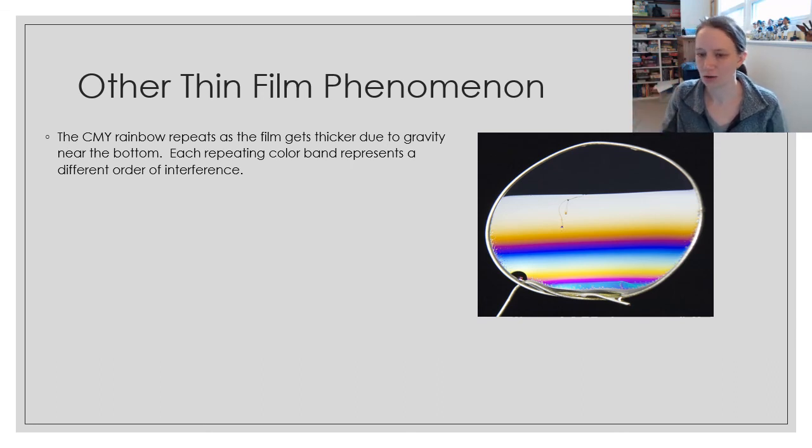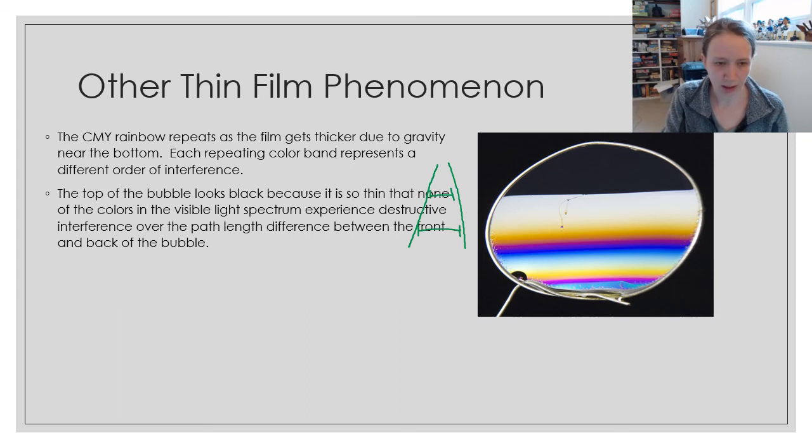It gets thicker due to gravity pulling on it. If you looked at a cross section of the film, it would sort of look like that as gravity pulls the water down to the bottom. So at certain thickness, we see that first order destructive interference of one color, and then the film changes and gets thicker, and we see the second order interference of that. And so this is why we see a repeating rainbow.